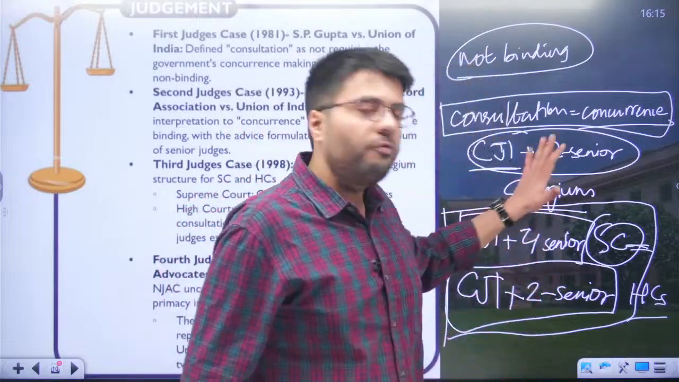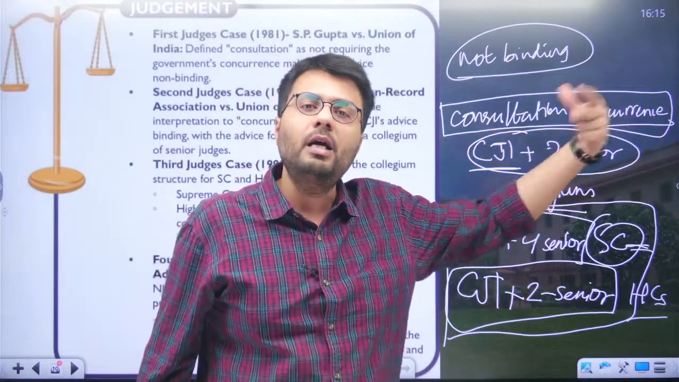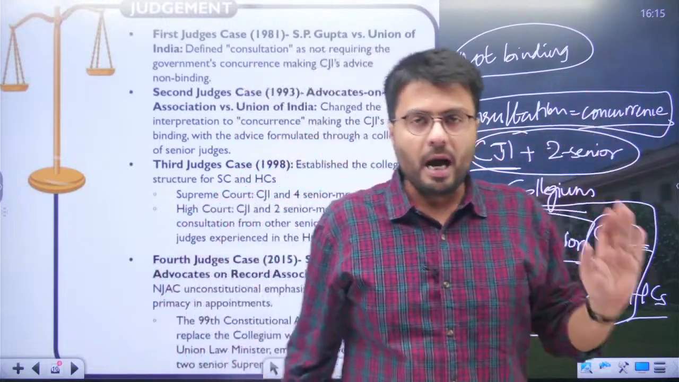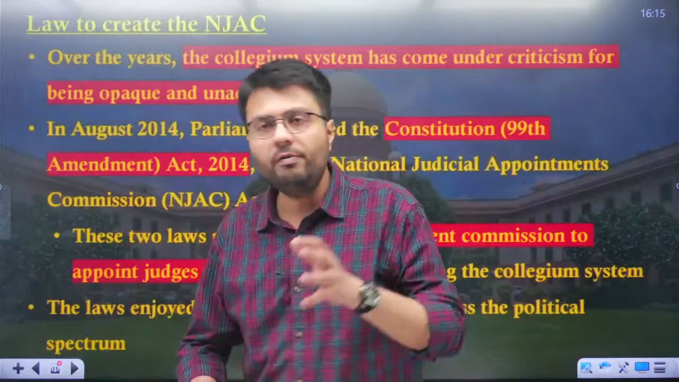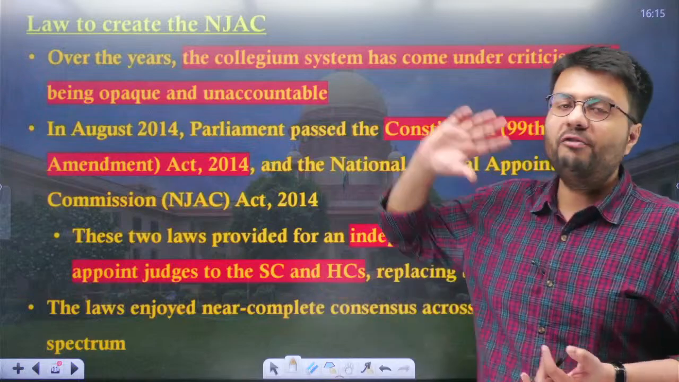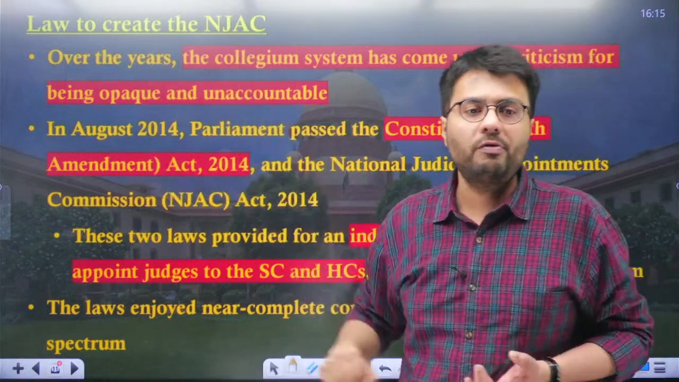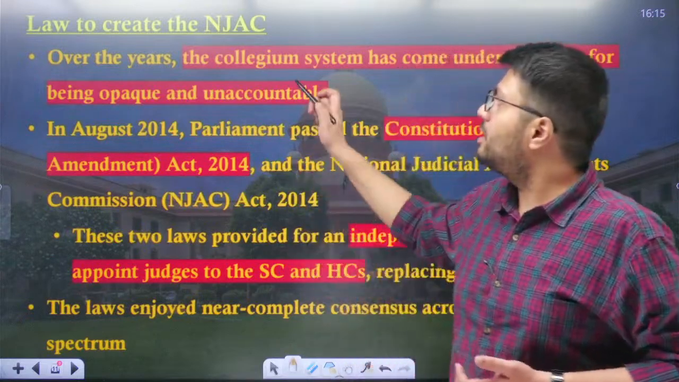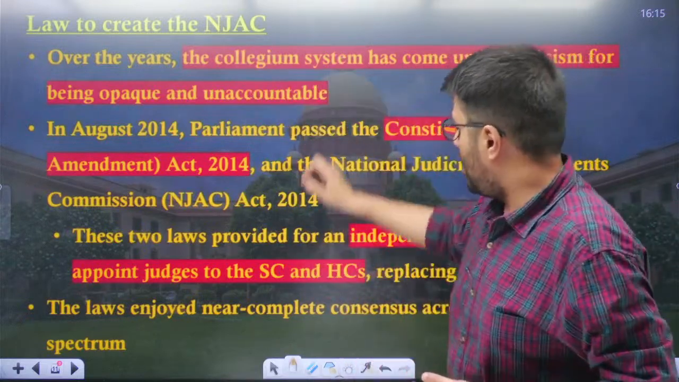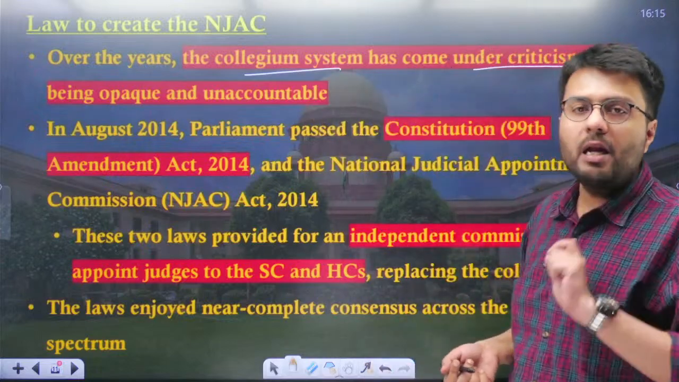Now this system of governance made the primacy of the judiciary remain in the process of appointment to the High Court and Supreme Court. The executive only played an administrative role, it did the paperwork, but the final decision on who to appoint and when to appoint was the prerogative of the judiciary. Now over the years, this collegium system has come under criticism for being opaque and unaccountable.